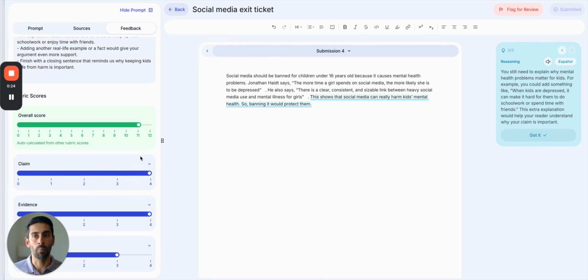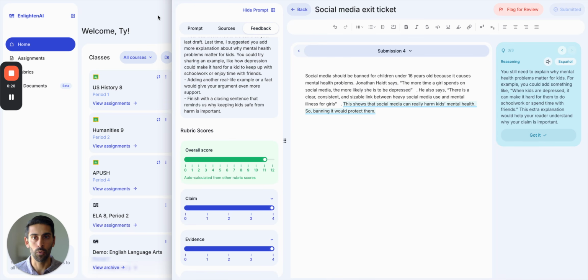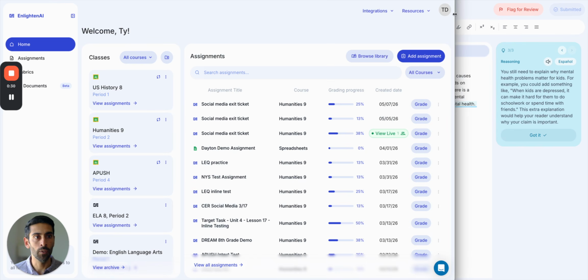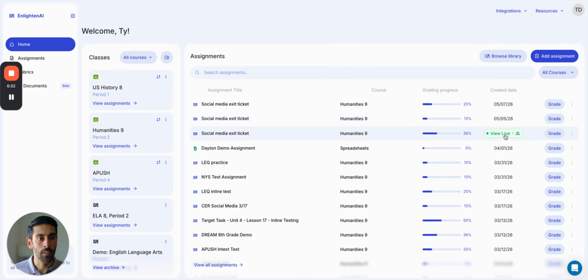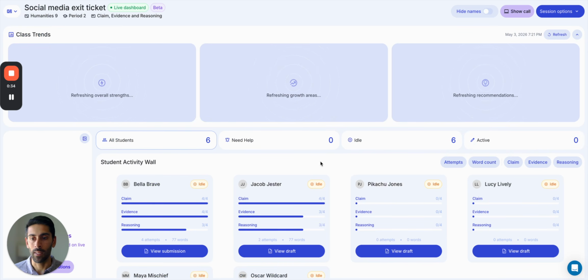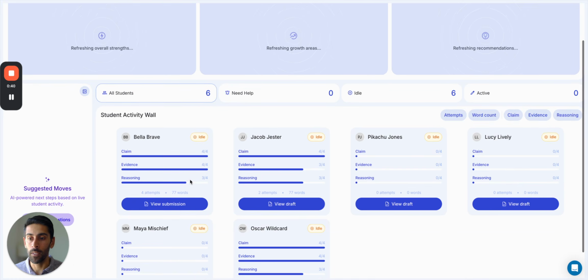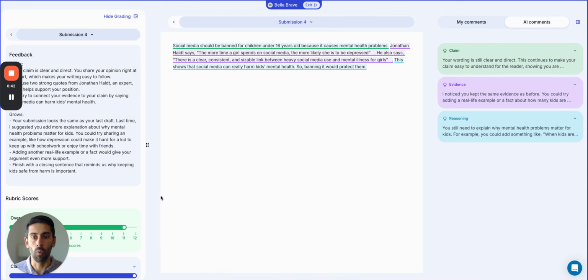Now, up until this point, my teacher is able to see a live dashboard. So as we move from the student account over to a teacher account, we can see that the teacher has live access into what students are writing, what the trends and insights are, and the ability to actually pop into a student document in order to leave comments. So that is the first form of recourse. It's just live, in real life communication between students and teachers leading up to and including the last submission.